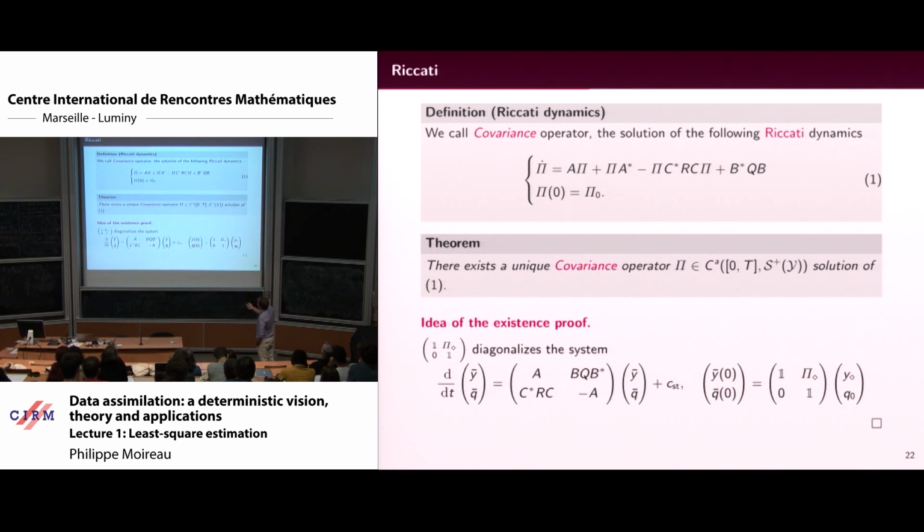So you see it's a nonlinear dynamic, so it's an operator. Here A is an operator, C also, so everything is an operator, and it's nonlinear because you have pi and pi here. Okay, you can prove that you have a unique covariance operator in the good space of positive operators. Actually, you can do it in the finite dimensional case, by Cauchy-Lipschitz, because it will be Lipschitz.